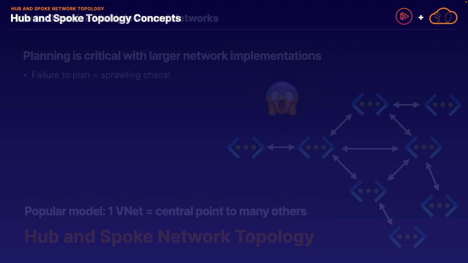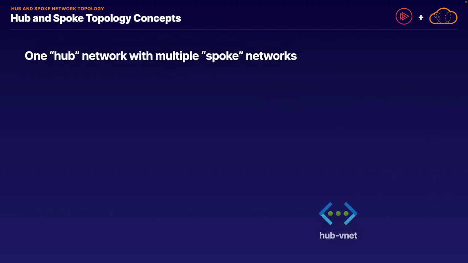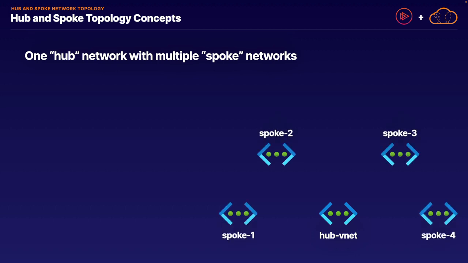So, what is hub and spoke network topology and how does it work? Well, the name comes from the idea of a wheel in which you have a single central hub in a wheel, and you have multiple spokes all connecting to that central hub. With our network topology, the exact same concept applies, in which we have a single central hub network, shown here as hub VNet, which connects to multiple spoke networks, shown as spoke 1, 2, 3, and 4. In this model, you have one central network which is connected to every other peer network that we care about.